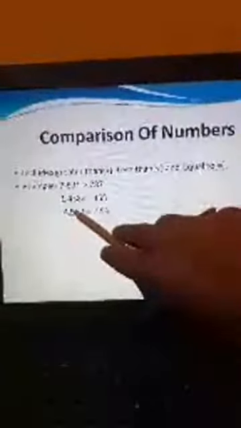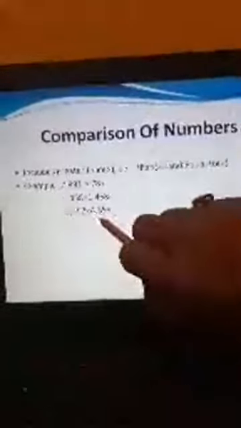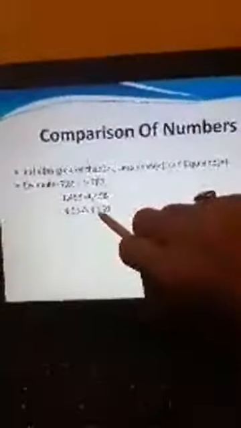Now come to the next. You can see first number is written 4,557 and next is written 4,559. Although this number is in thousands and this number is also in thousands, what we have to do next is start comparing the numbers from the left hand side.